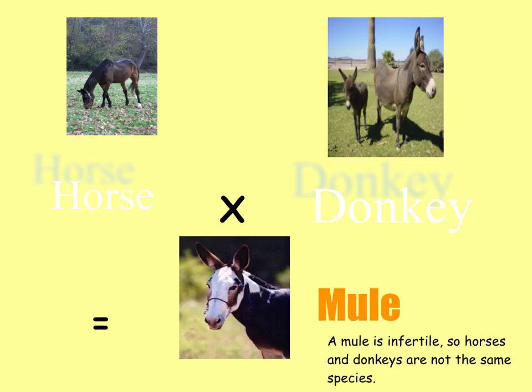Now, if we have a wee look at a mule here, a mule is produced from breeding a horse with a donkey. But the mule itself is infertile. It's not able to go on and produce other mules. So a mule is not known as a species. Donkeys are known as a species. Donkeys can breed with other donkeys, and they can produce fertile donkeys to go on to make more donkeys. Horses are a species, and they can interbreed together and go on to produce other horses. But mules can't interbreed with each other.